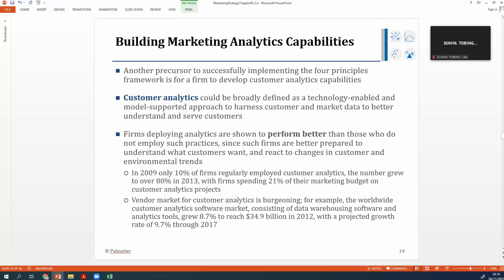Firms deploying analytics are shown to perform better than those who do not employ such a practice. So if you have the capability and you apply it in your company, your company will perform better than those who do not employ such practice. Of course. Yeah.